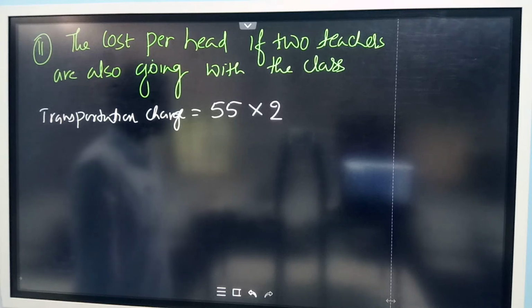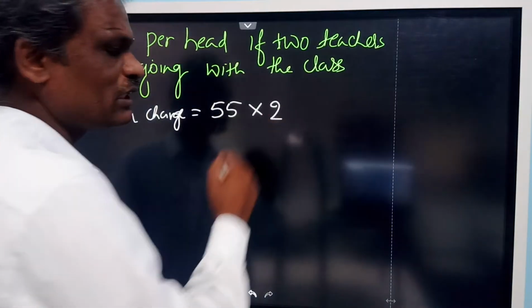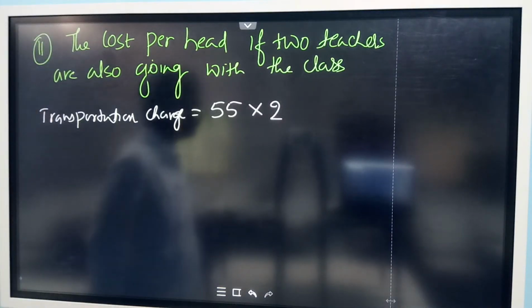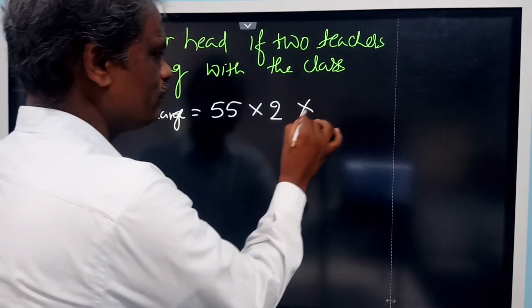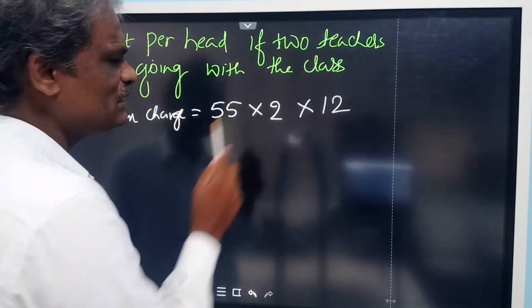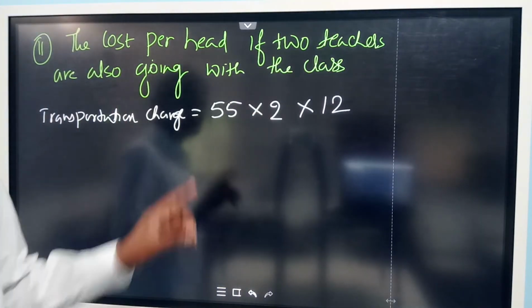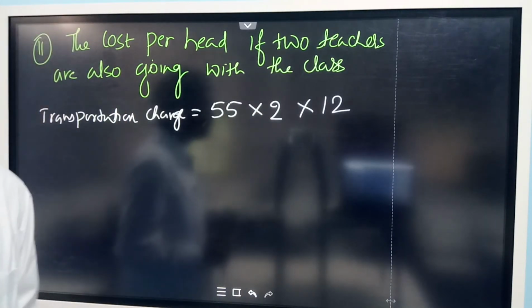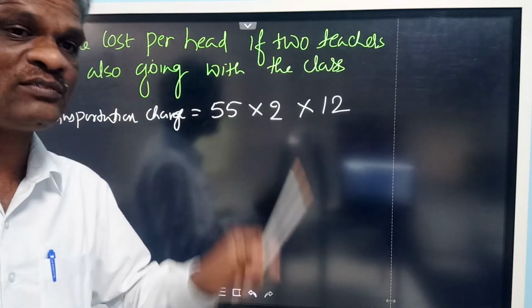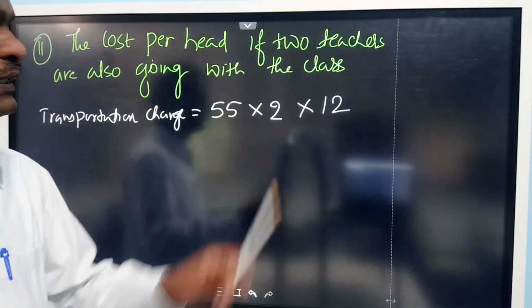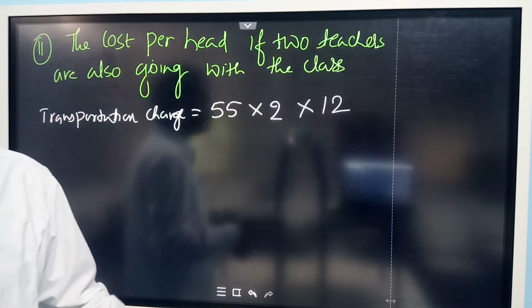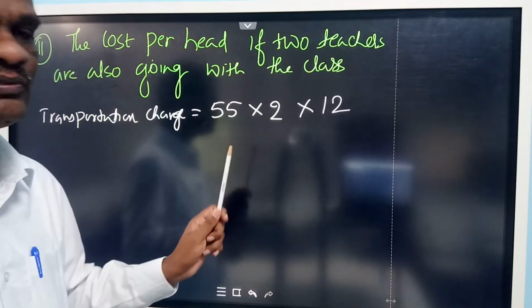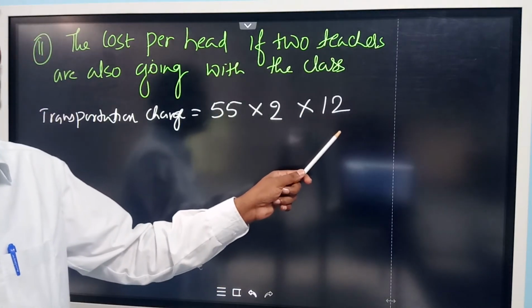Going up and down, per kilometer it is 55, so the total distance covered is 55 into 2. The rate is 12 rupees per kilometer. Why is it 2? Because of both sides. The picnic spot is 55 kilometers away from the school, and the return journey is also 55 kilometers. So it is totally 2 times 55, then 12 rupees per kilometer.